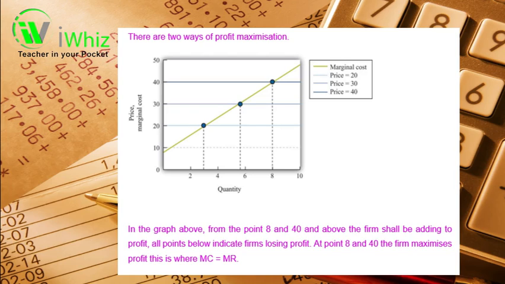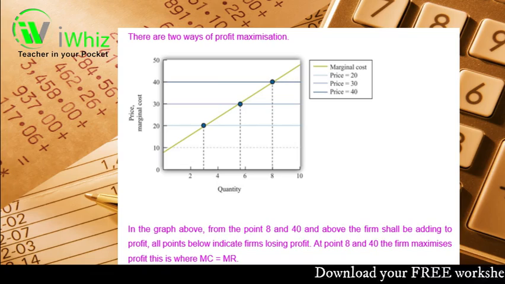So in the graph above, from the point 8 and 40 and above, the firm shall be adding to the profit. All points below indicate that the firms are losing profit. So at point 8 and at point 40, the firm maximizes their profit. This is where MC is equal to MR, which means your marginal cost is equal to your market price.